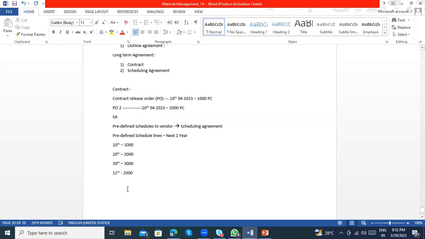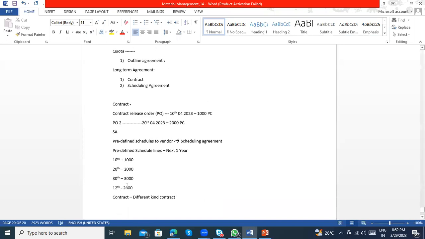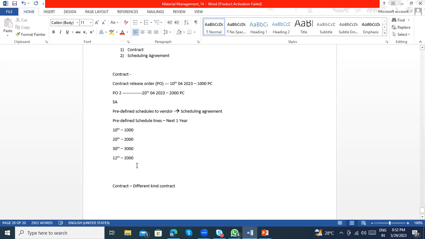So this is the difference between contract and schedule agreement. Again, coming to the contract, we have different kinds of contracts. Any doubts in the above? What is the difference between the schedule agreements and contract? Any doubts here? You understand the concept, right? In the schedule agreement case, you don't need to create any purchase order, so there is no purchase order, and we directly get the goods.